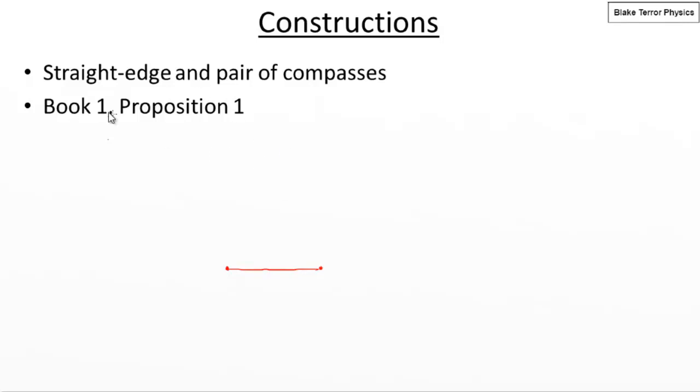So he's done that, and all of these constructions are done with a straight edge rather than a ruler, as in we've got a straight edge, which is a portable straight line. It's not marked out by distance. That's the only thing. It's a ruler that doesn't have, say, centimetre markings on it. It doesn't have any markings. It's just a straight edge. It's just a way of drawing straight lines.